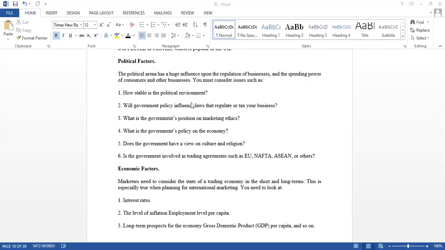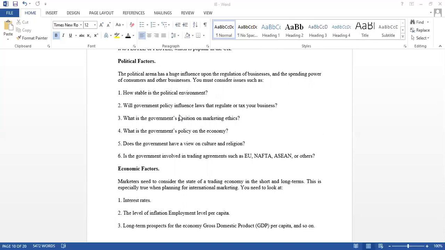How stable is the political environment in a particular country? Suppose it is unstable and changing frequently, you need to follow the norms according to that party again. If the government is not stable, all the rules and regulations won't be stable, right? Taxes won't be stable. All the other contributing factors of the political environment won't be stable. So your business won't be stable.